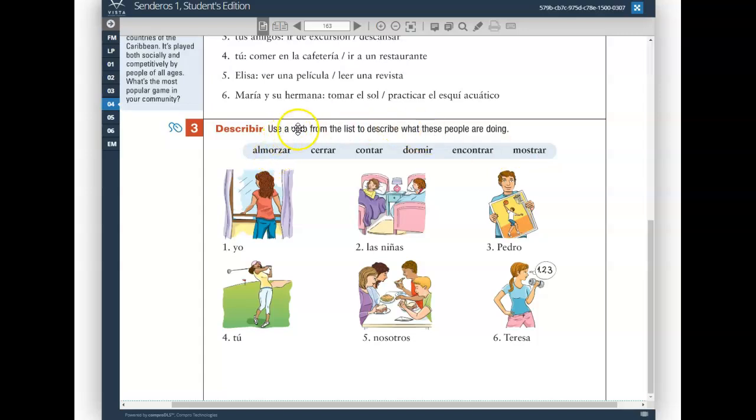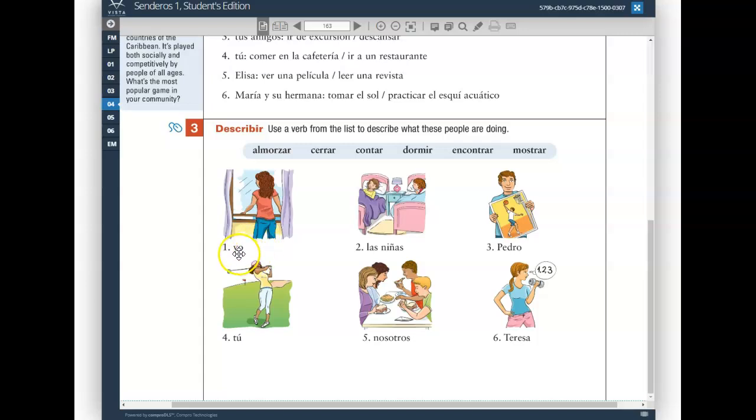O to UE, E to IE, O to UE, O to UE, O to UE, and O to UE. Those are the stem changes that take place with these verbs.